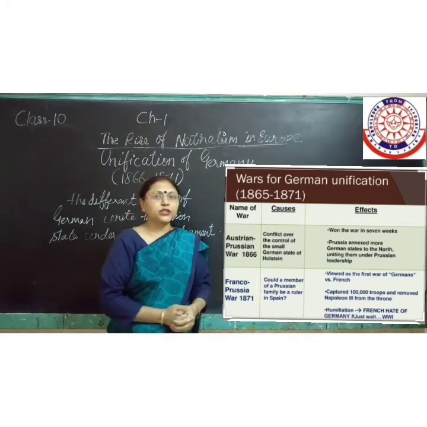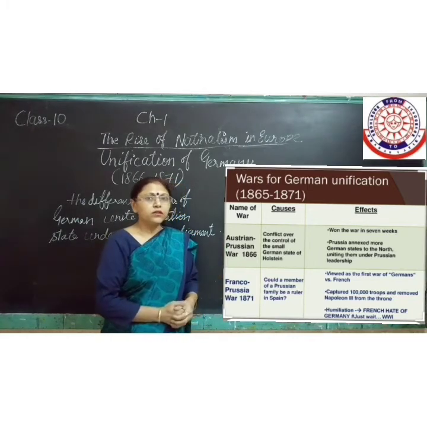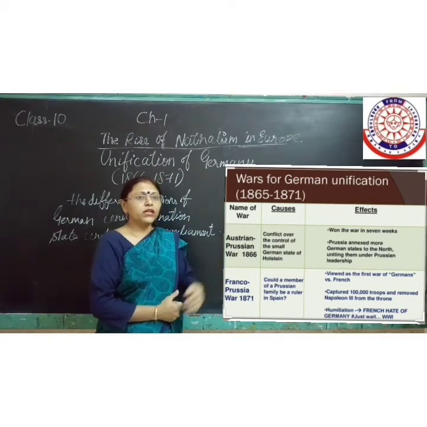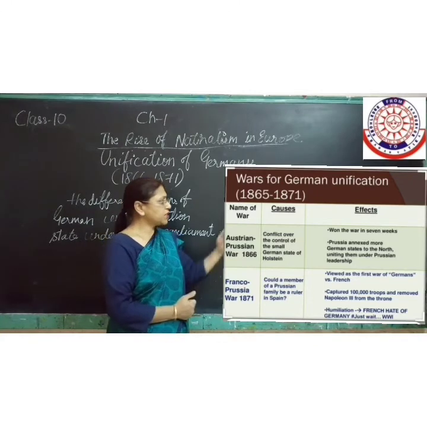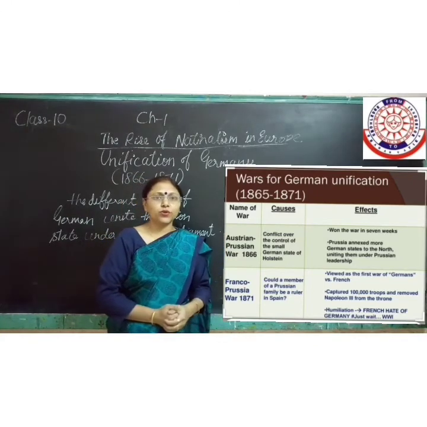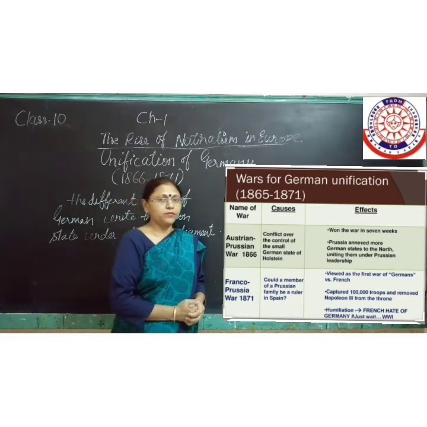Austria was expelled from the German Confederation, and on the whole, it was also not allowed to access the Holstein area. So this is how Bismarck played a whole and sole role in the unification of Germany.